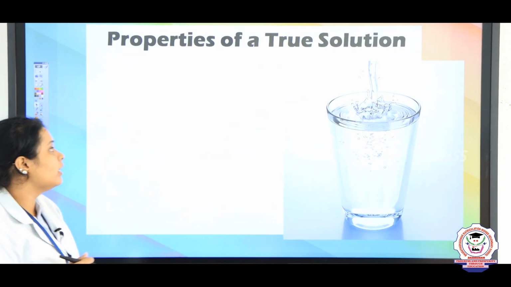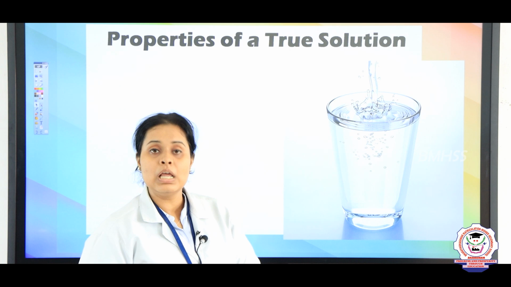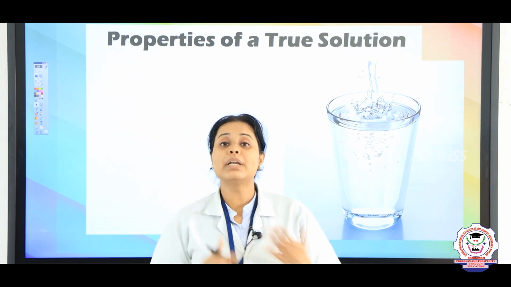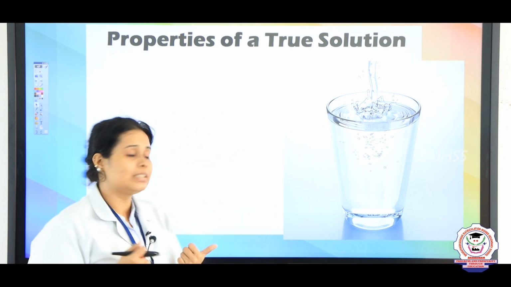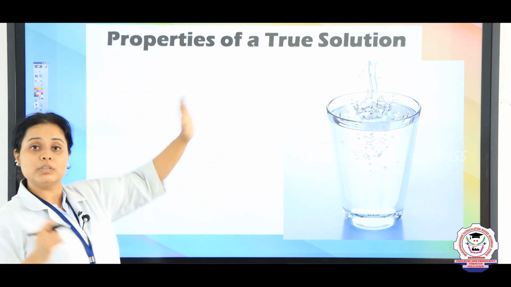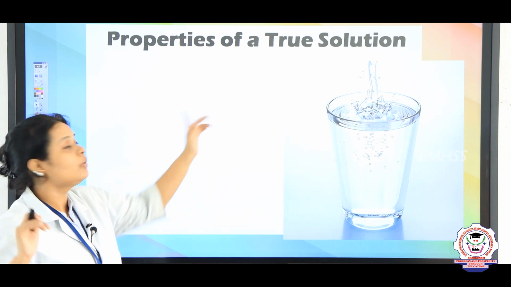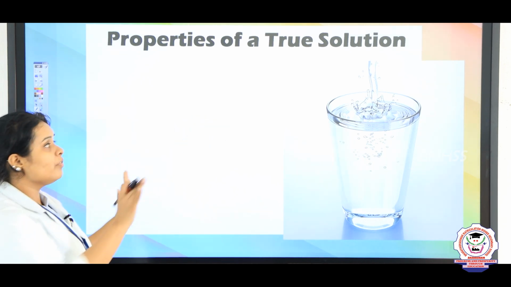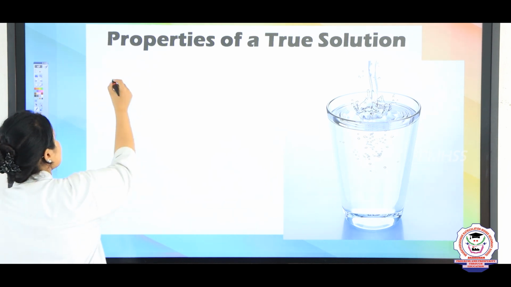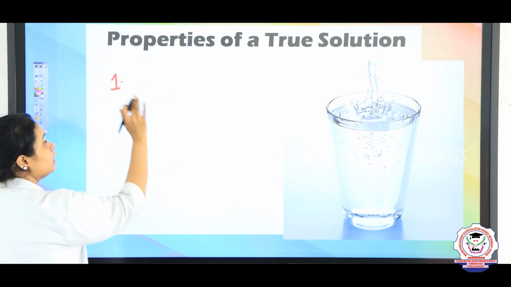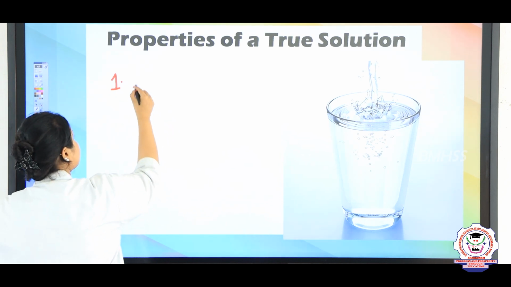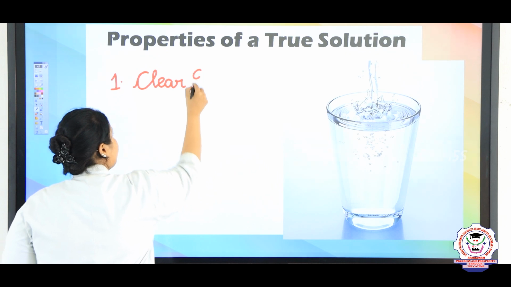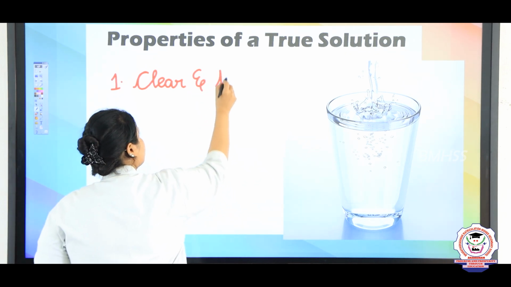Children, whenever you are talking about a solution, it should always be properly mixed, which is a homogeneous type. There are a few properties of a pure or true solution. The first property of a perfect solution is that a true solution should always be clear and transparent.